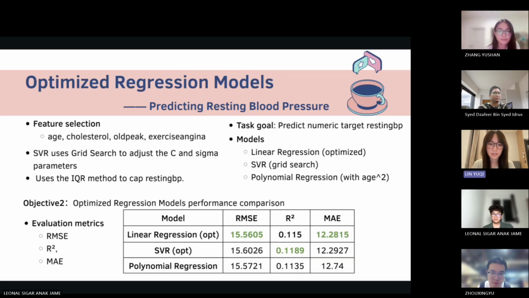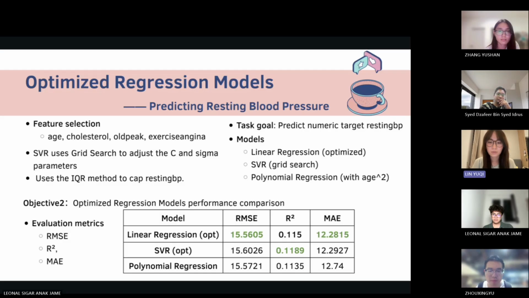Thanks, Chloe. To improve our regression model, we performed optimization. This included selecting the most relevant features and using techniques like grid search for the SVR model. After testing, our optimized models performed better.